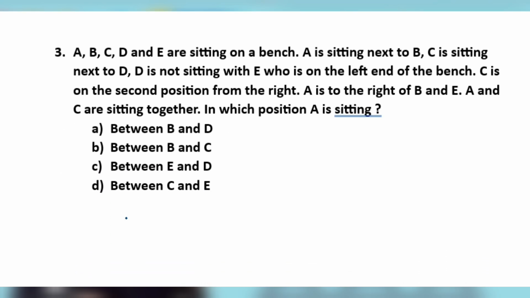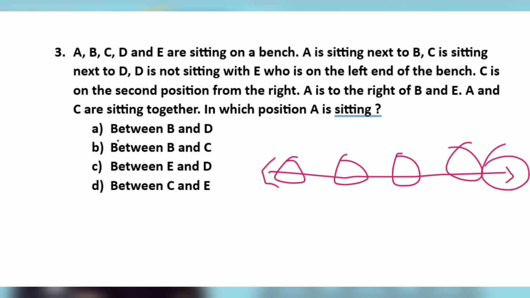Next question is A, B, C, D and E sitting on a bench. Again, it will be the linear sitting arrangement, and 5 members. A, B, C, D are sitting on a bench. A is next to B. What I told you, next is something which is adjacent.